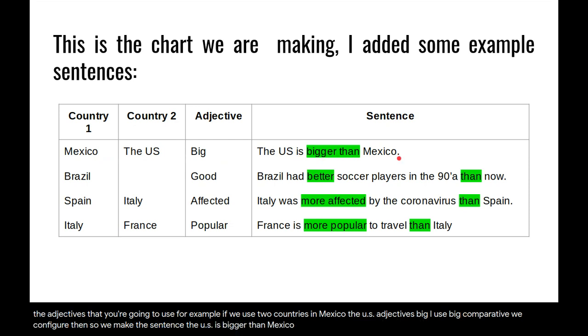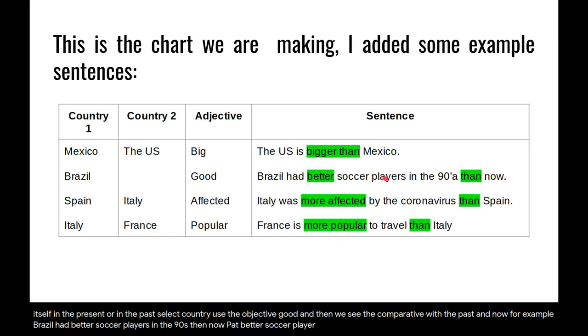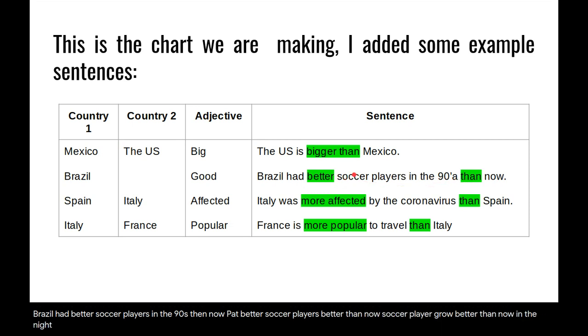Okay? If we want to make a sentence in which we compare a country with itself in the present or in the past, select a country, use the adjective good, and then we see the comparative with the past and now. For example, Brazil had better soccer players in the 90s than now. Had better soccer players, better than now. Soccer players were better in the 90s than now.